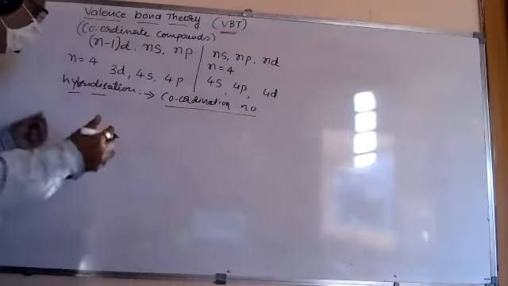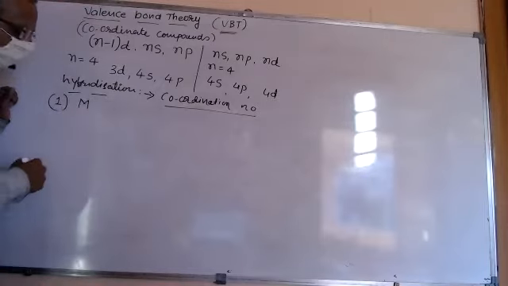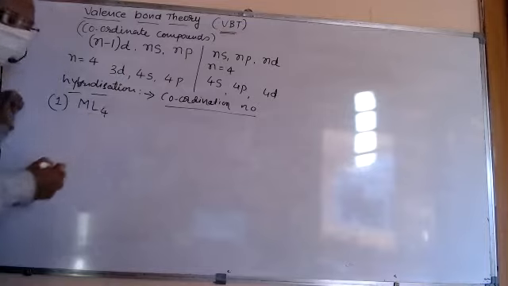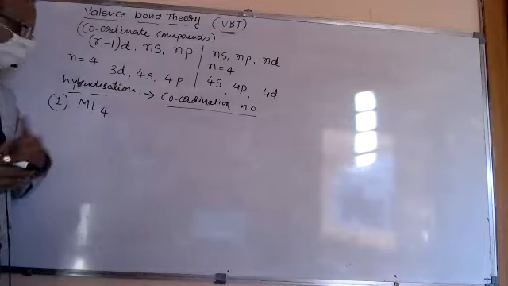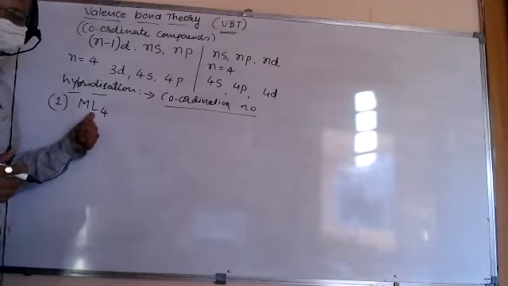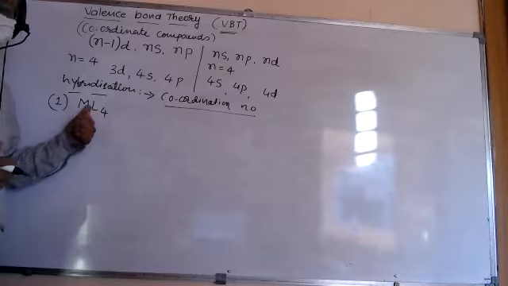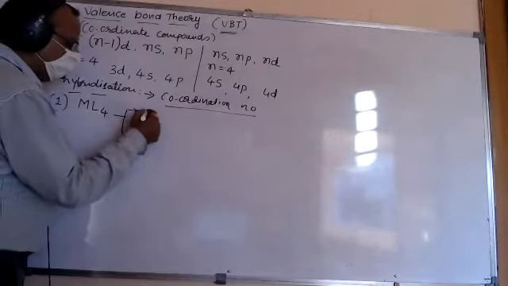So first of all, there is a first possibility in which one metal and four ligands are present. That is called ML4 type. One metal, that is the central atom, and four ligands are present, that is ML4. And friends, the hybridizations possible here are two.